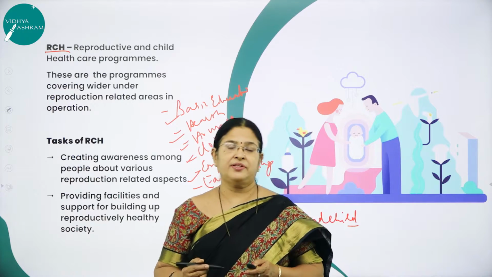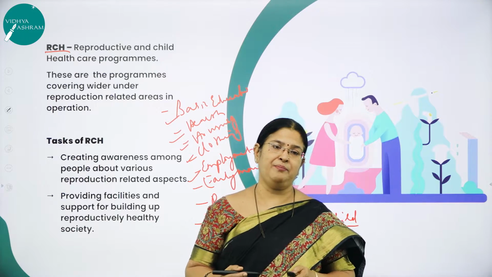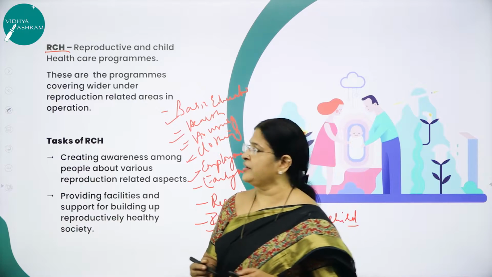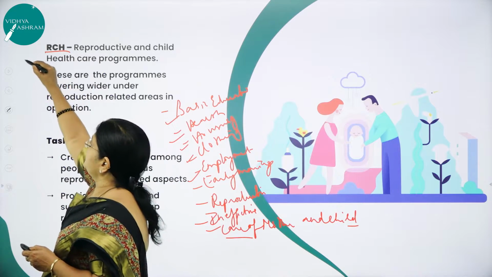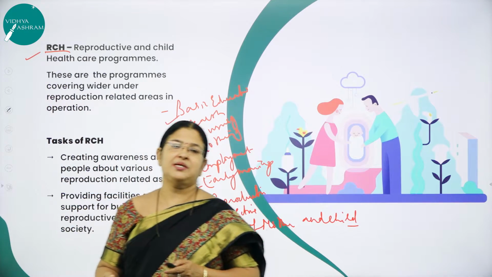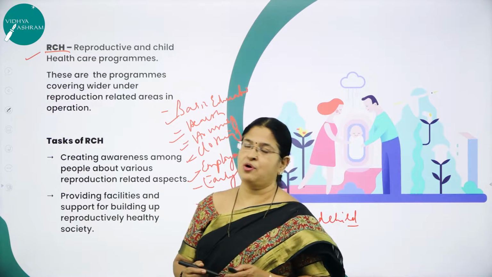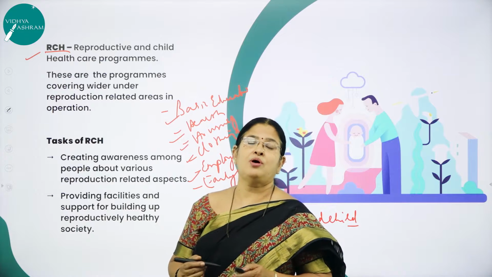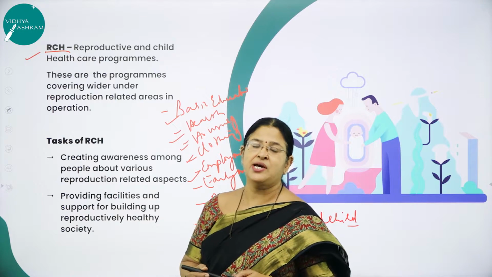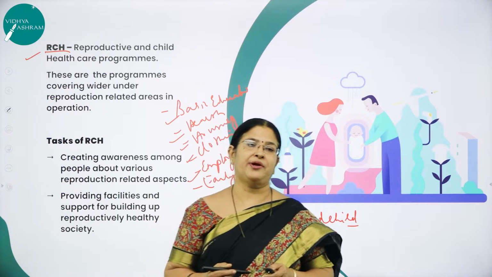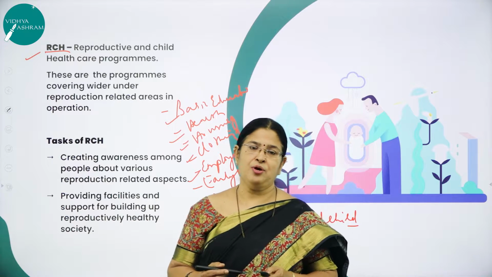Improved programs are currently implemented under a very popular name called RCH. How do we expand this RCH? RCH is nothing but reproductive and child health care programs.